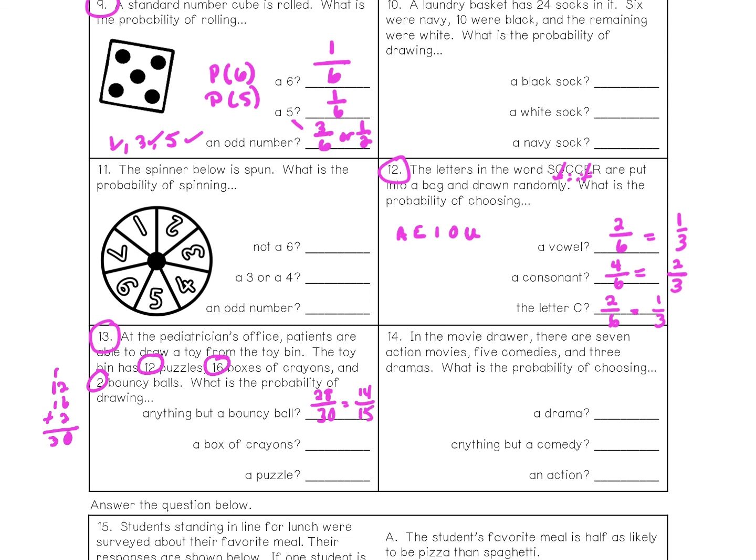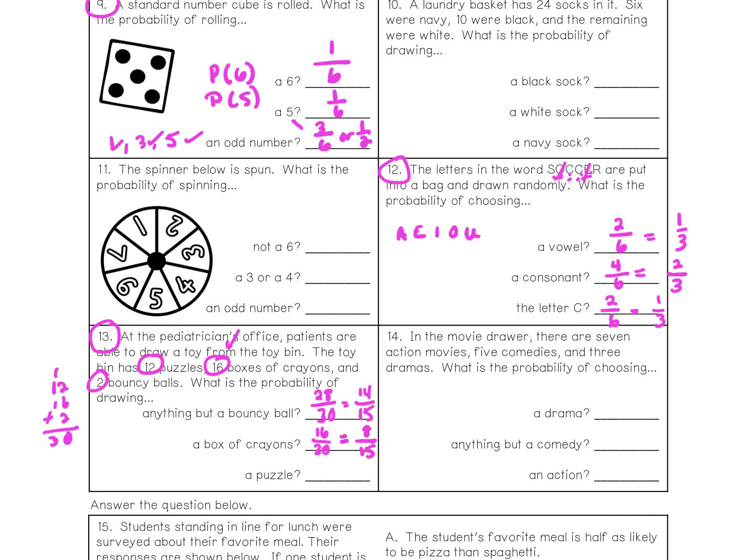Box of crayons. Well, they mentioned that there's 16 boxes of crayons out of 30 items in that box. So both of these could be reduced by dividing both of them by 2, and we get 8 out of 15. That's as far as we can reduce it.